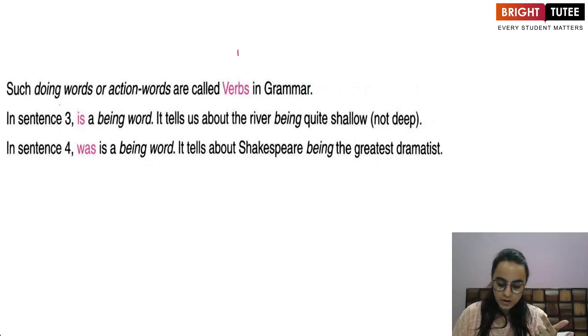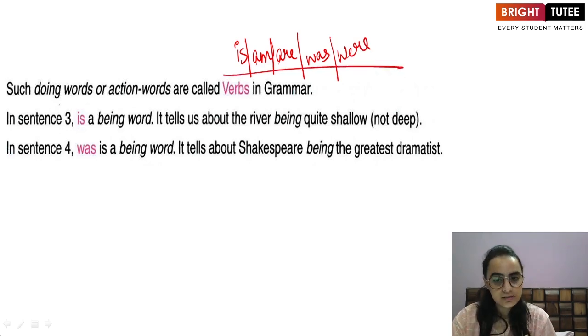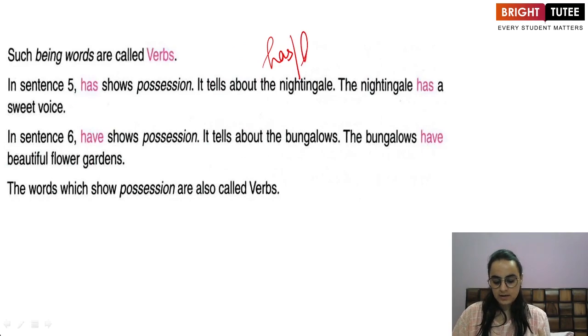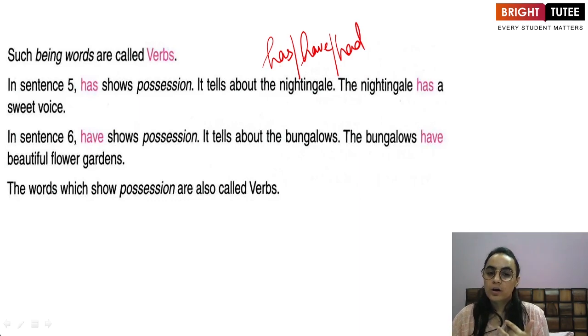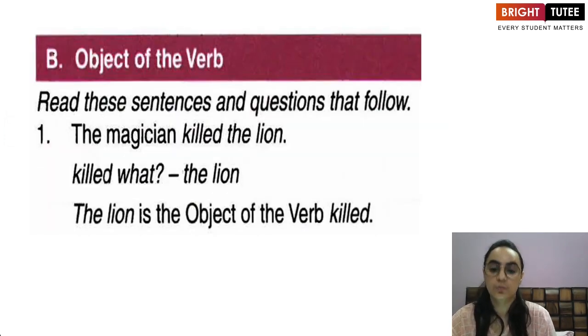What are the being words? Is, am, are, was, were. These are the being words. Or a verb can show possession. For example, has, have, and had. So a verb can either be an action word, or it can be a being word, or it can be a word which shows possession. This is how we define a verb.